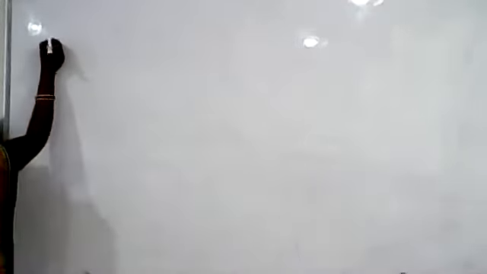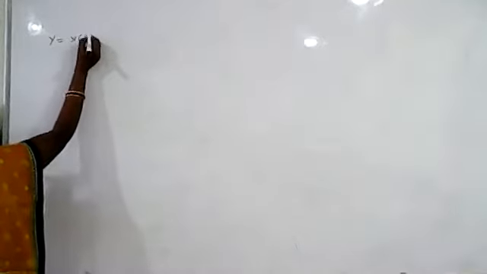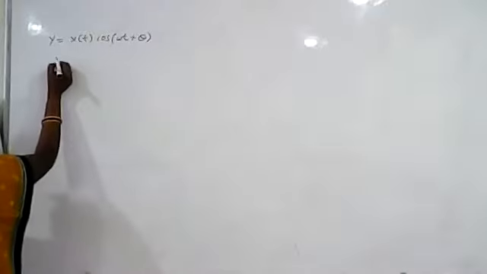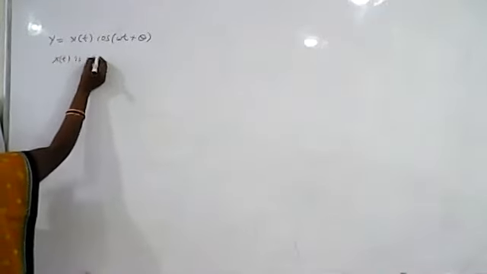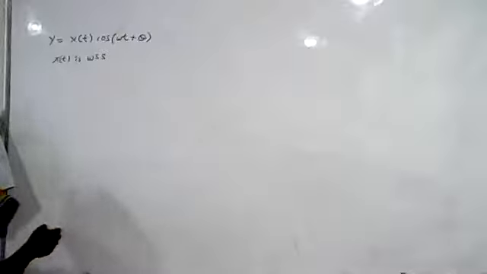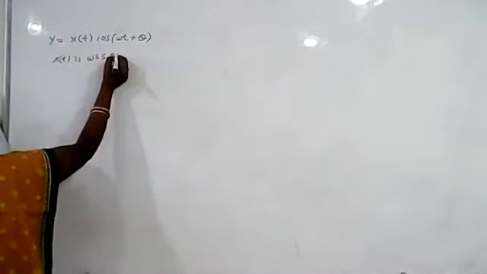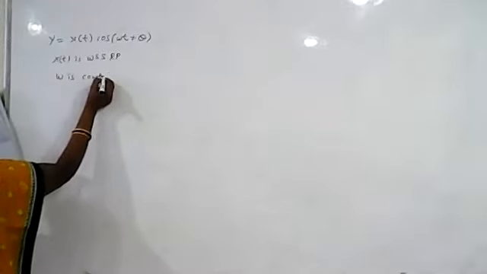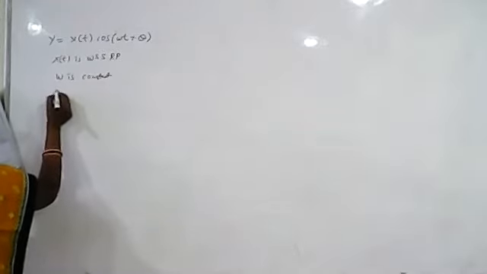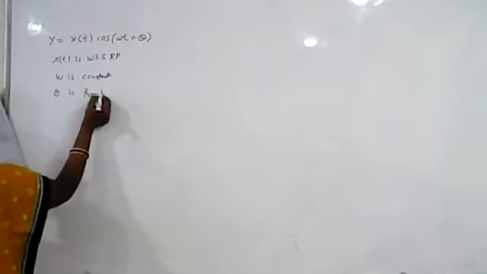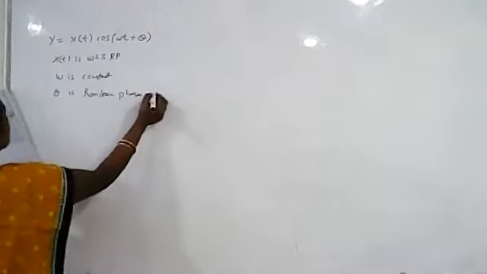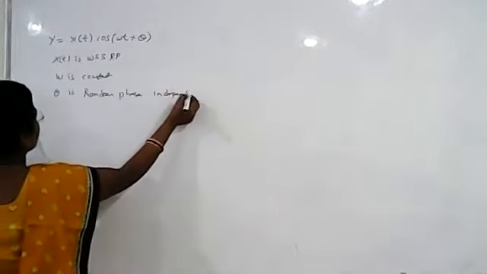The problem here is a random process y of t, given as y of t is equal to x of t cos of omega t plus theta, where x of t is a white and stationary random process. Omega is constant here, and theta is a random phase, meaning it is a random variable, independent of x of t.